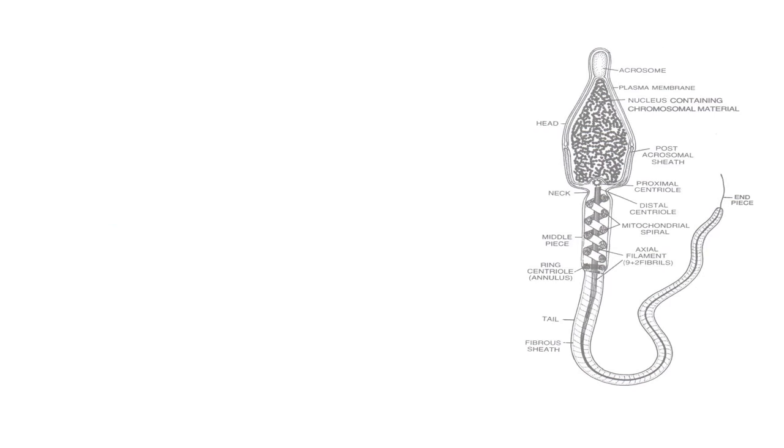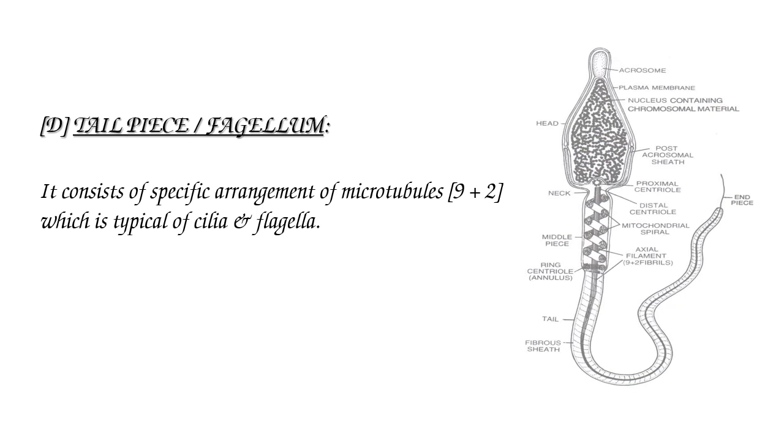The fourth part of the spermatozoa is the tailpiece or flagellum. It consists of a specific arrangement of microtubules, which is typical of cilia and flagella. Such an arrangement of microtubules, as in cilia and flagella, we can observe in the tailpiece. The tailpiece gives motility to the sperm in the female reproductive tract.